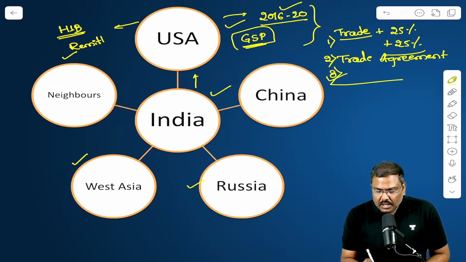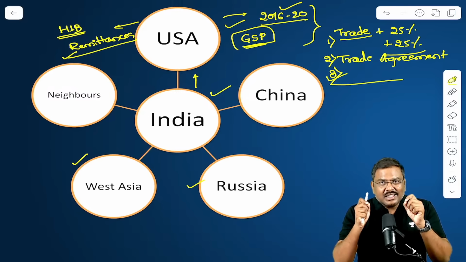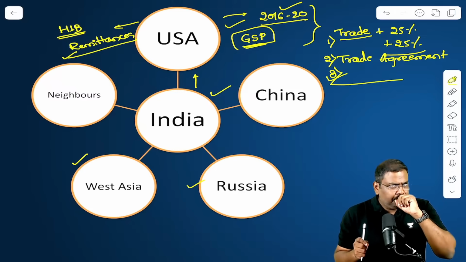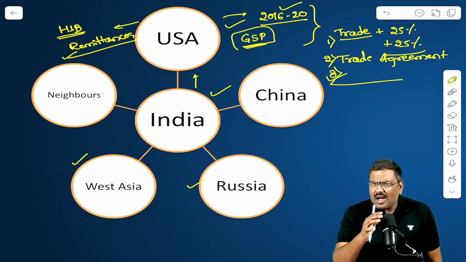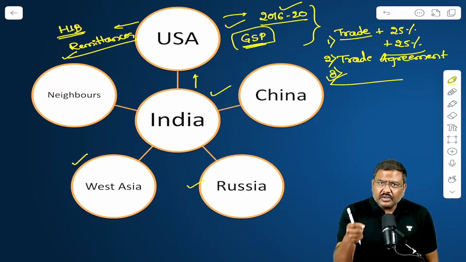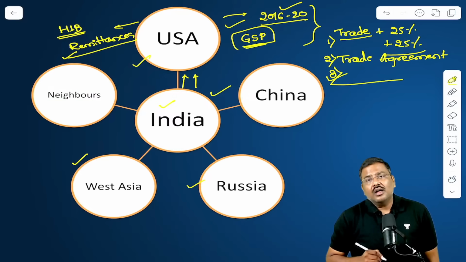Please remember, a very important source of remittances. India, according to the World Bank report, is the highest recipient of inward remittances for the last couple of years. So the inward remittances would also be hurt. So this is basically what has happened in the last 1 year in the context of India and USA.